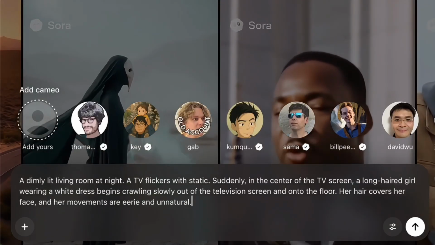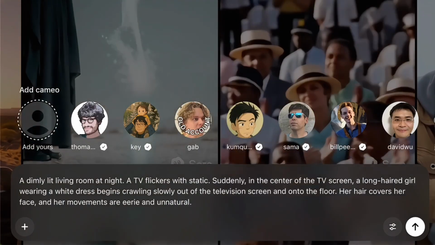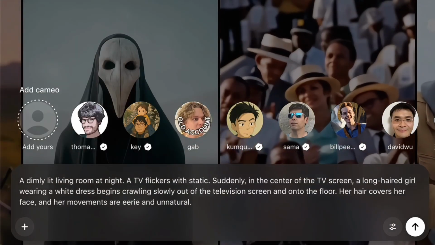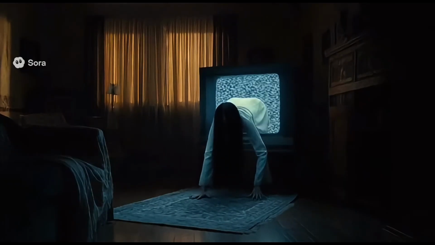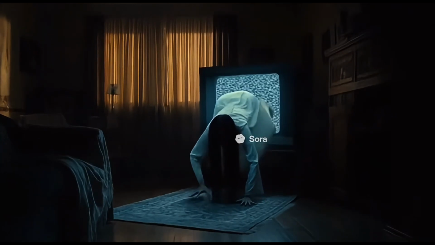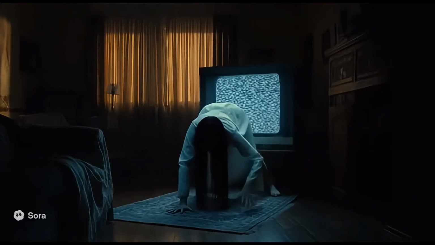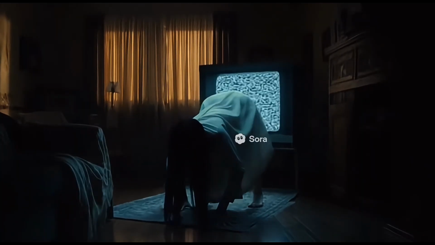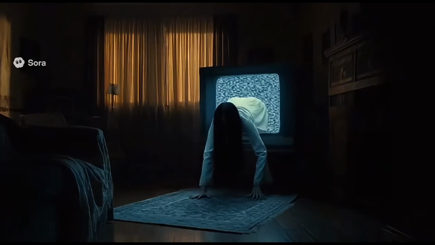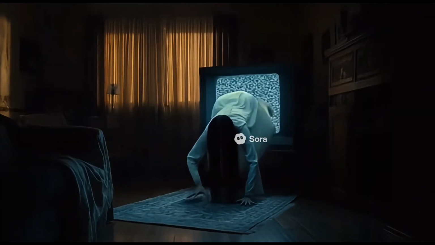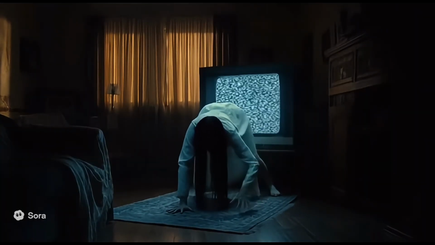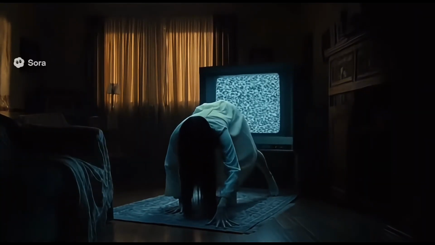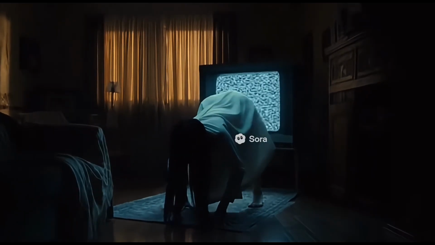Now let's go dark. I tried recreating a classic horror scene where a girl crawls out of a TV. Oh no, absolute nightmare fuel. The lighting and music are cinematic horror level good. I actually feel like I'm watching the famous Japanese horror film Ringu.